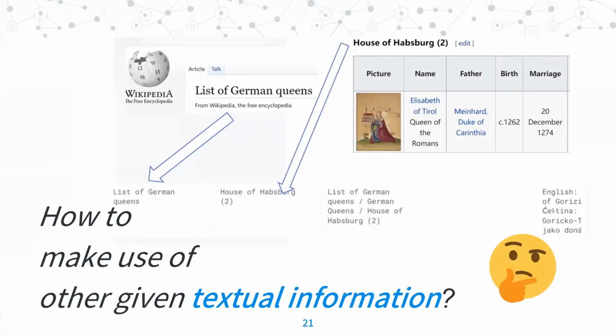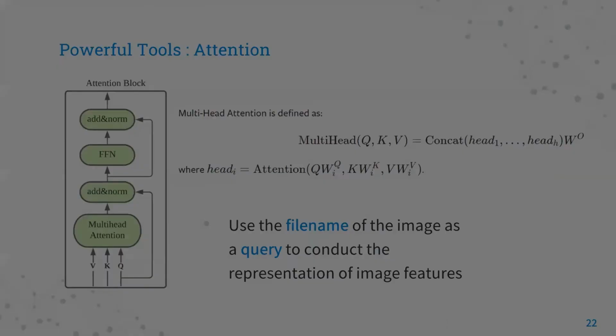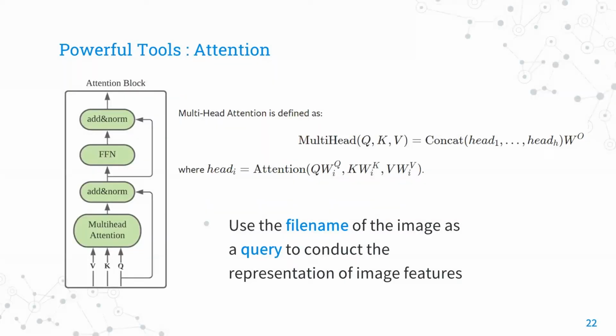Here comes my question. What we ignored for simplicity when constructing the baseline is that the data provided in the challenge consists of fields like image URLs, page titles, section titles, and so on. They are more than just the images and captions. We know that textual information from Wikipedia websites is highly relevant to the images, so we might consider how to make use of that information for this problem. And we consider the image file name, which can be extracted from image URLs, will be helpful.